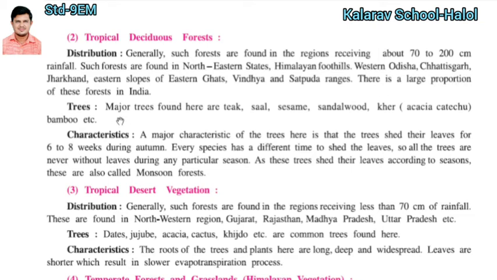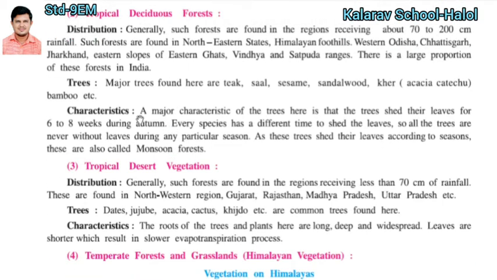This is a large proportion of forest in India. A large proportion means there is a variety of trees you can find in the forests of India. Which kind of trees can you find? The major types of trees like teak, sal, sesame, sandalwood, khair, achar, kendu, bamboo. Every type of tree you can find in the tropical deciduous forest. What is the characteristic of the tropical deciduous forest?